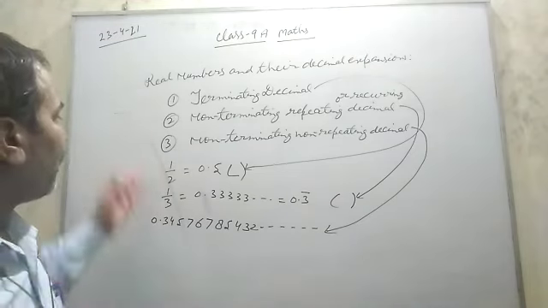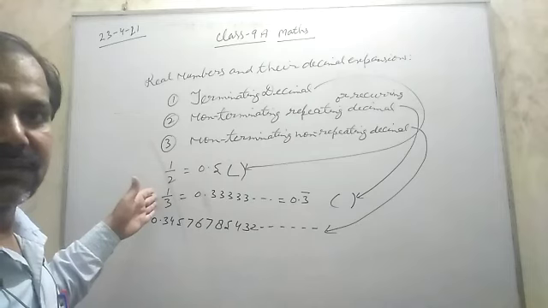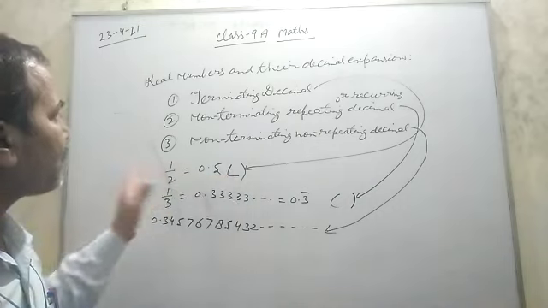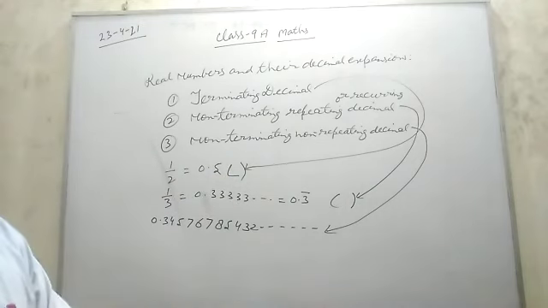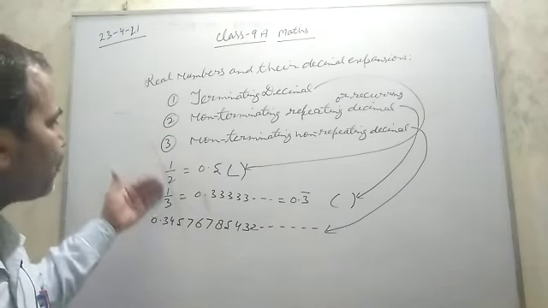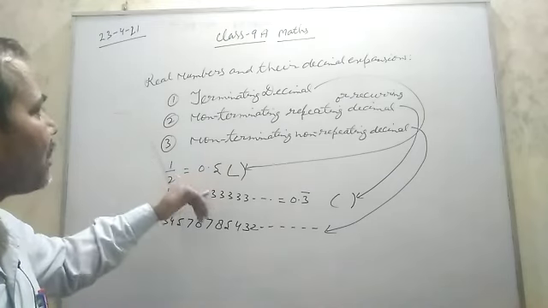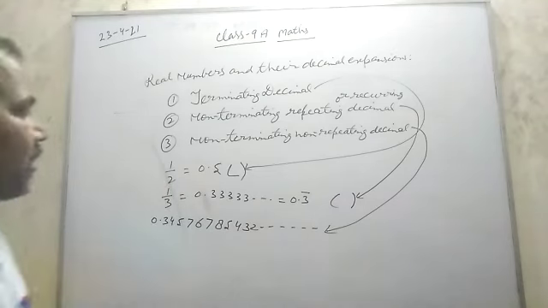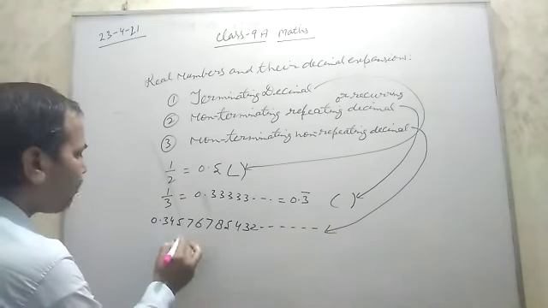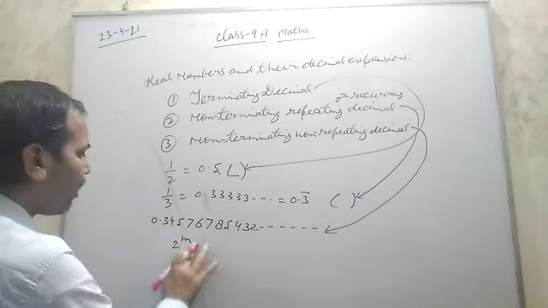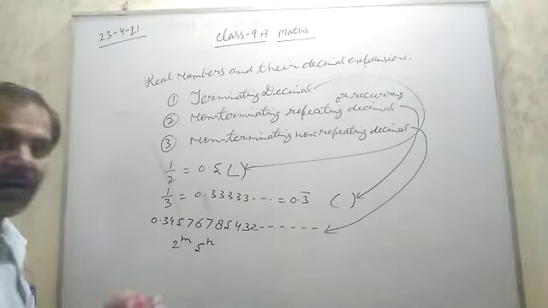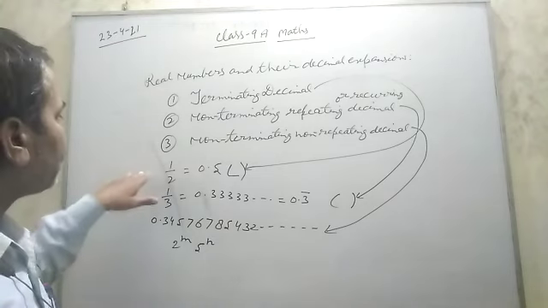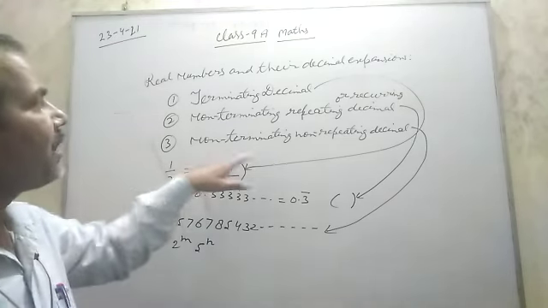Clear? Rational numbers we can convert, some into terminating decimals and some into non-terminating repeating. So without dividing, how to check whether it is terminating or non-terminating repeating? If the denominator of a rational number is in the form of 2 power m or 5 power n or 2 power m into 5 power n, then that rational number will be a terminating decimal.